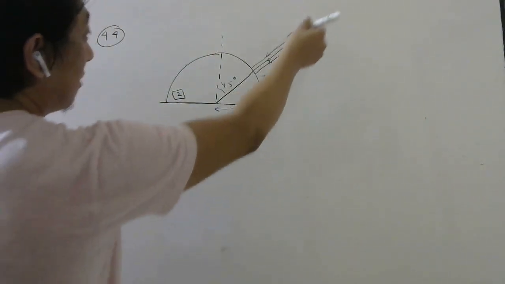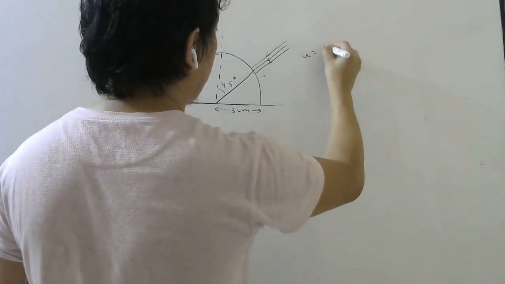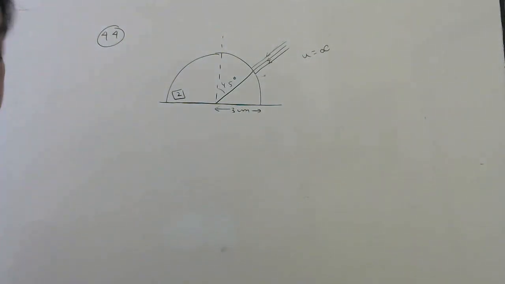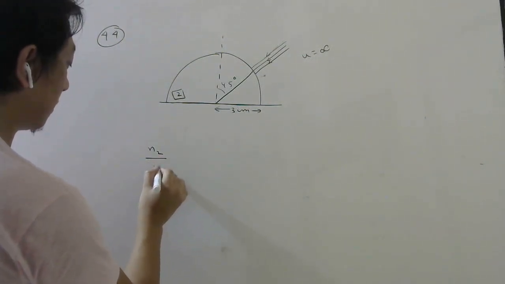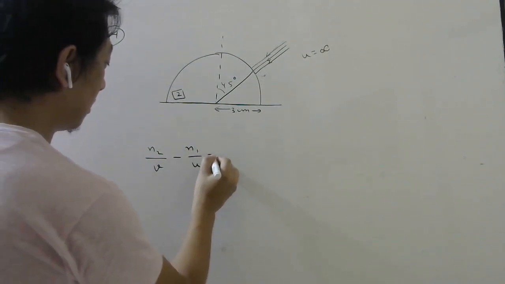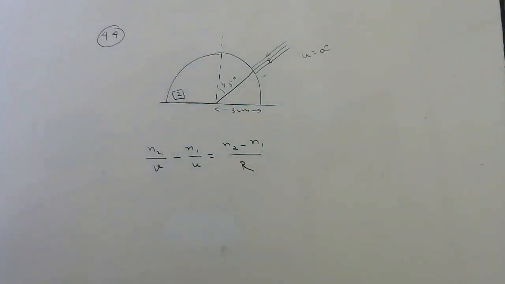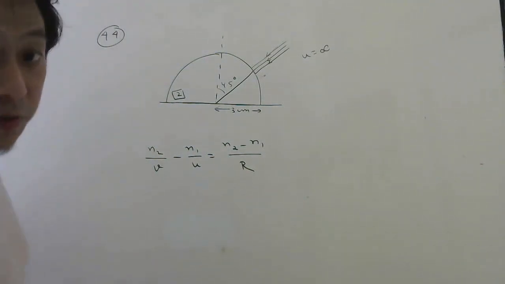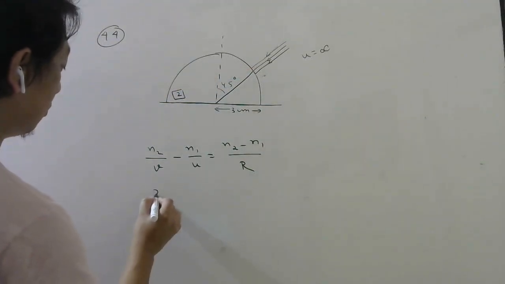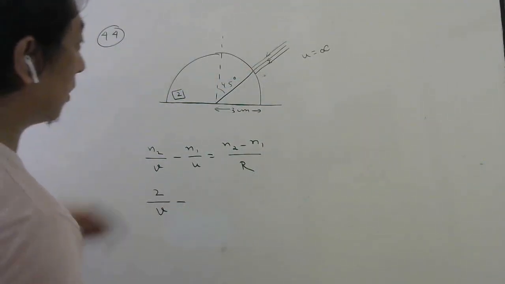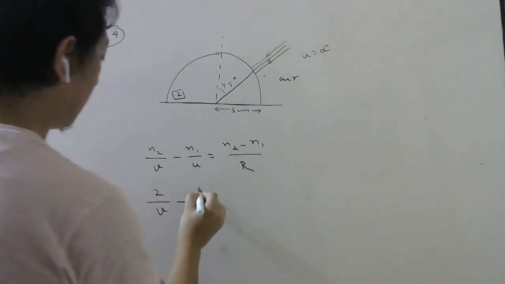Now since the rays are parallel, where is the object? Infinity. So object is at infinity. Let us use the formula: N2 by V minus N1 by U equals N2 minus N1 by R. N2 is where there is the refracted ray. The refracted ray for the first surface will be here, so this will be 2. N1 is where there is the incident ray. This is air. Outside they have not mentioned, so air.